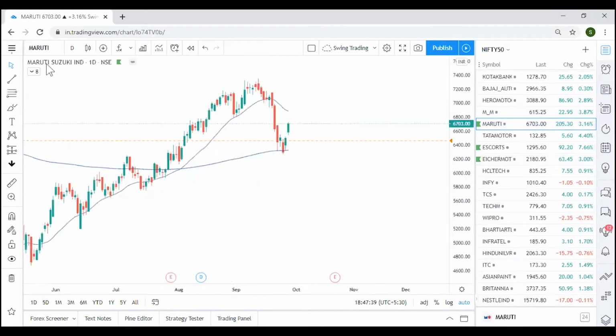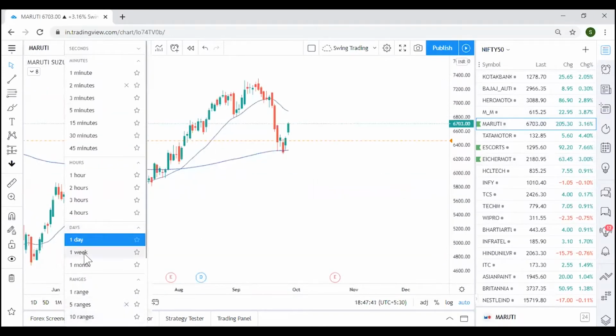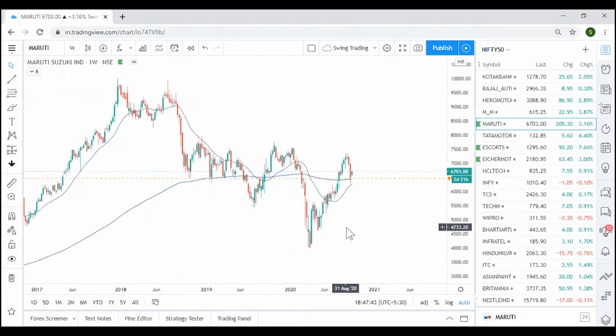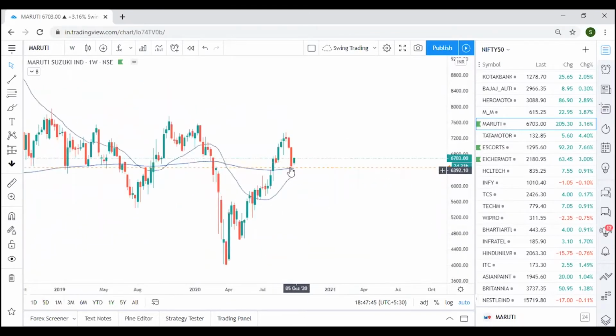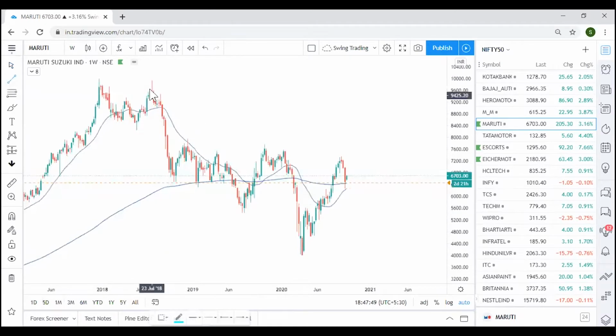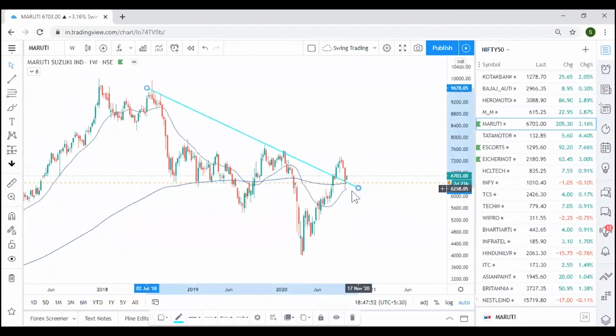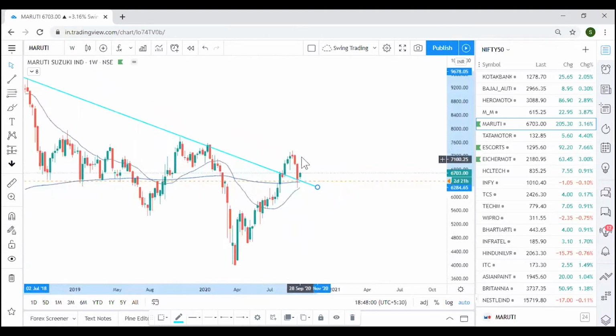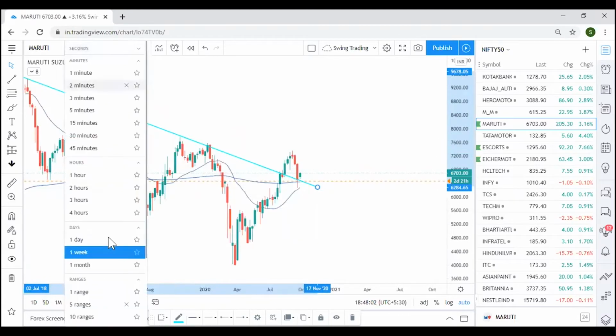So starting with Maruti. First, we'll check the weekly time frame. See this moving average. The market was falling down, so this was more like a pullback. It is nothing but a breakout pullback setup. The market was falling down, doing the pullback, and around this level, this is a support level, and the market is looking to go up from here. So it's a clear breakout pullback setup.